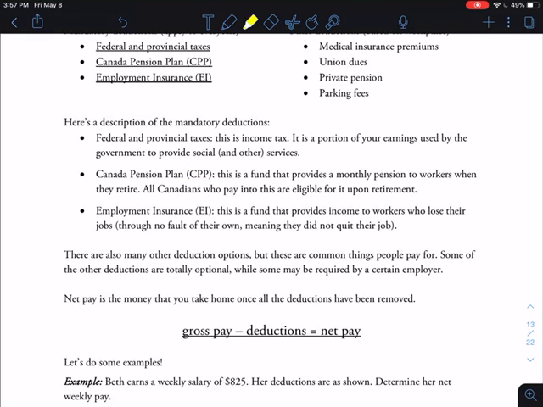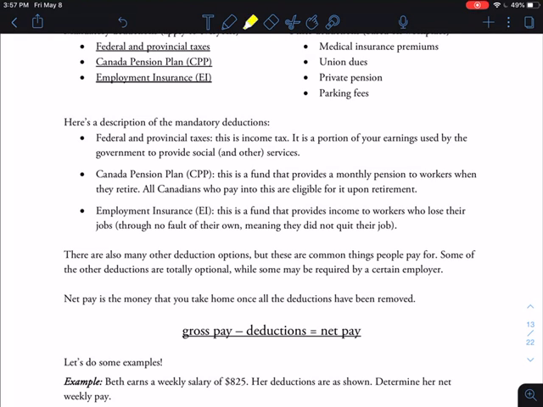Okay, Canada Pension Plan, for short, CPP, and that's what I'll be calling it for the rest of the unit, just because it's easier to say. They are a fund that provides a monthly pension to workers who have retired or who are over, I think it's 61. And every Canadian who pays into CPP while they are working can earn CPP once they retire or cross the age limit. So, for example, I currently, off of my paycheck, get a little bit of money taken off, and it goes to CPP, and then when I retire, or when I get old enough, then the government will give me monthly payments, that's called a pension, to help support me when I am older than working age.